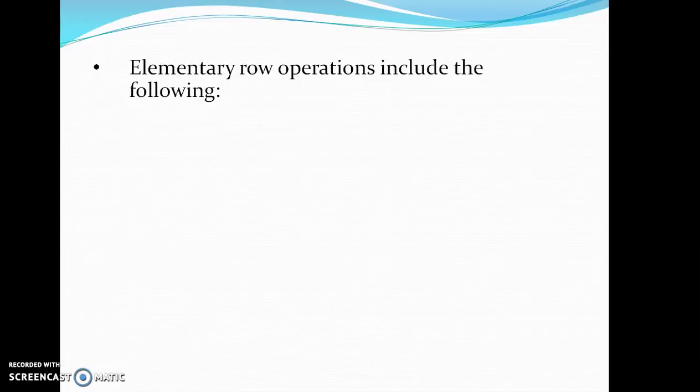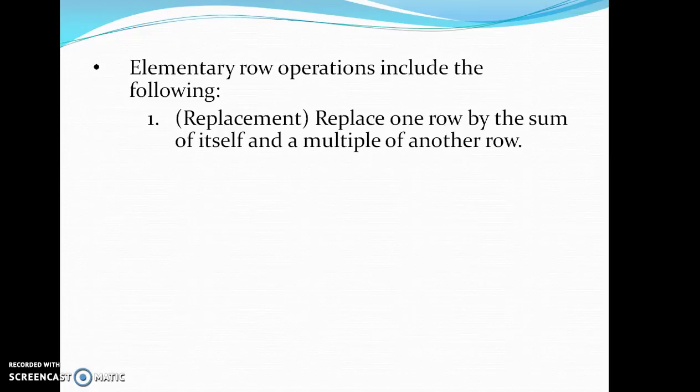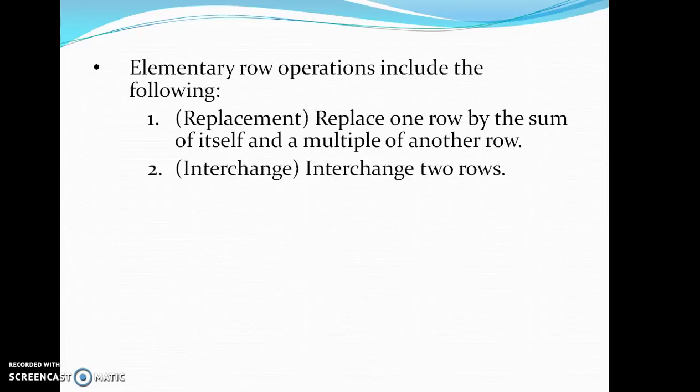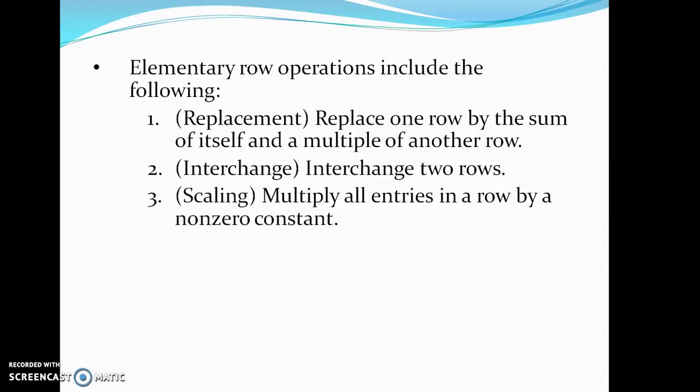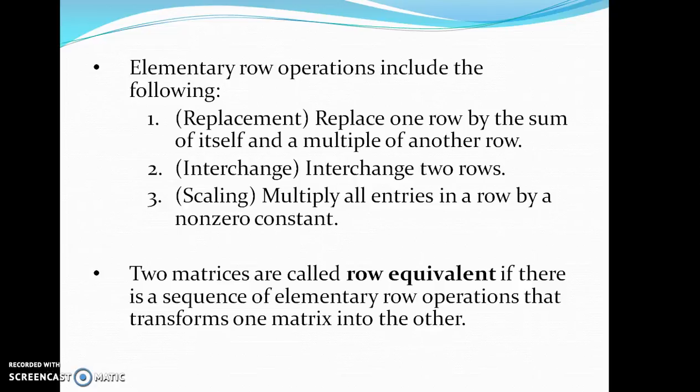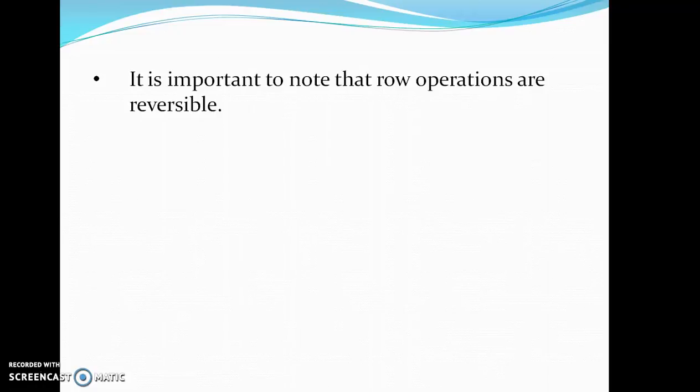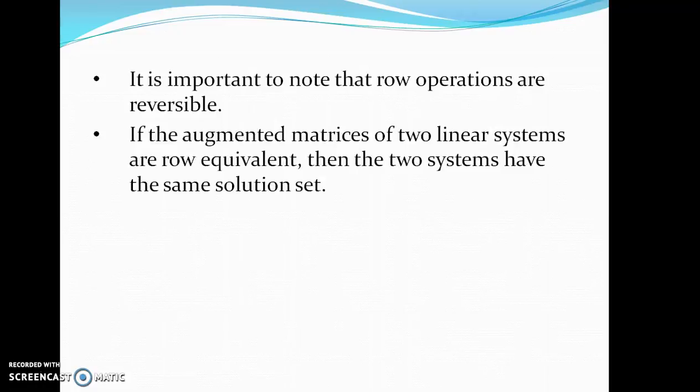Elementary row operations include the following: replacement, replacing one row by the sum of itself and a multiple of another row; interchange of any two rows; and scaling, multiplying all entries in a row by a nonzero constant. Two matrices are called row equivalent if there is a sequence of elementary row operations that transforms one matrix into the other. It is important to know that row operations are reversible. If the augmented matrices of two linear systems are row equivalent, then the two systems have the same solution set.